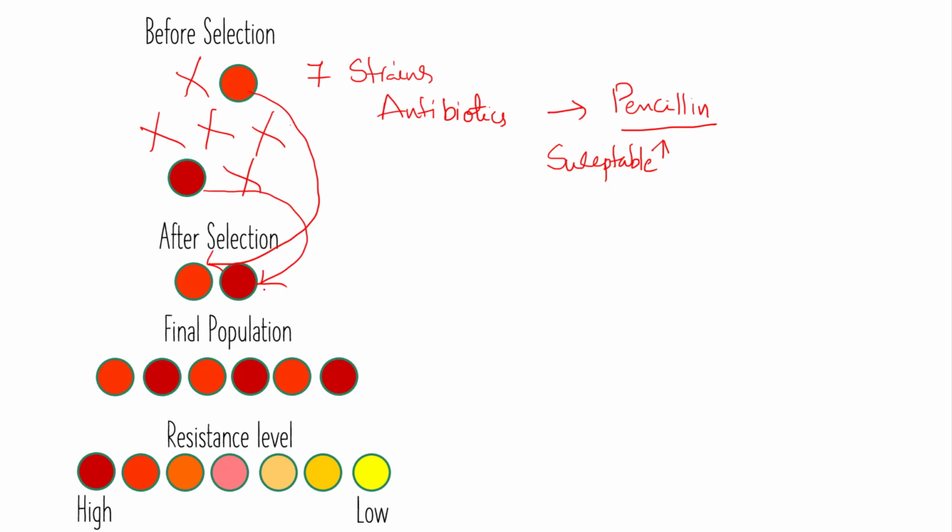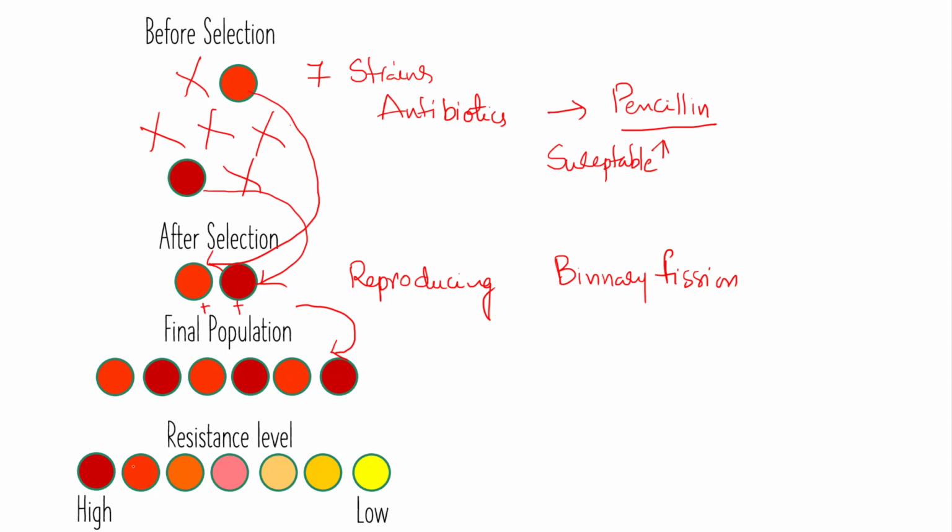Now what happens is that these selected bacteria will start reproducing by binary fission, and they start growing their population. So among the 7 bacteria, only these 2 strains are selected by nature due to the presence of a kind of resistance towards the antibiotic.